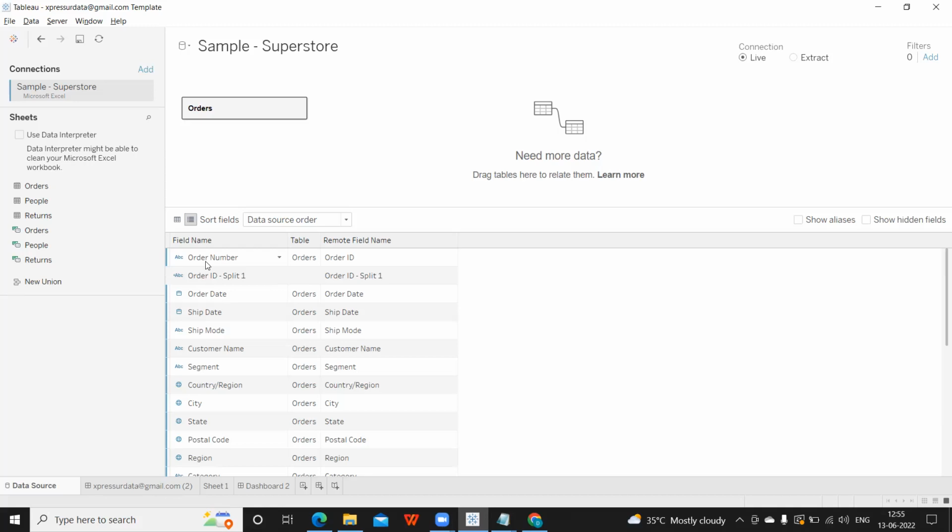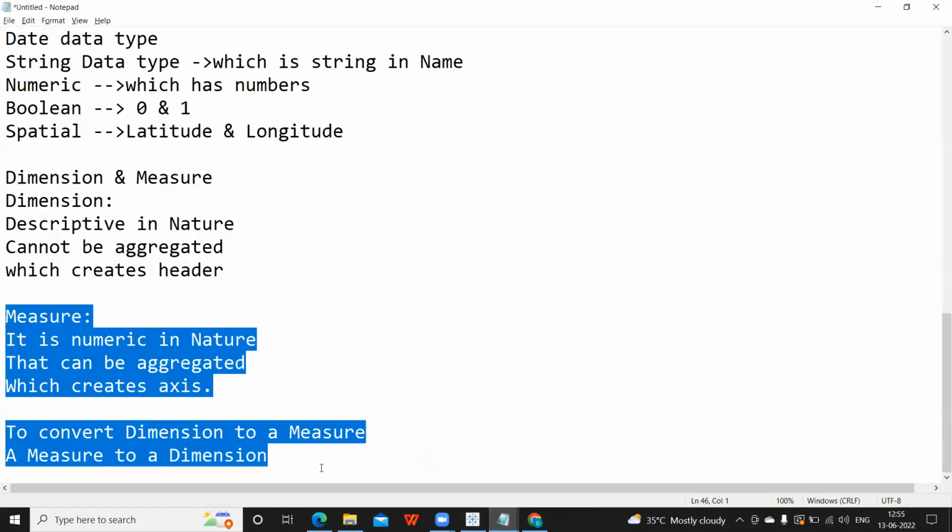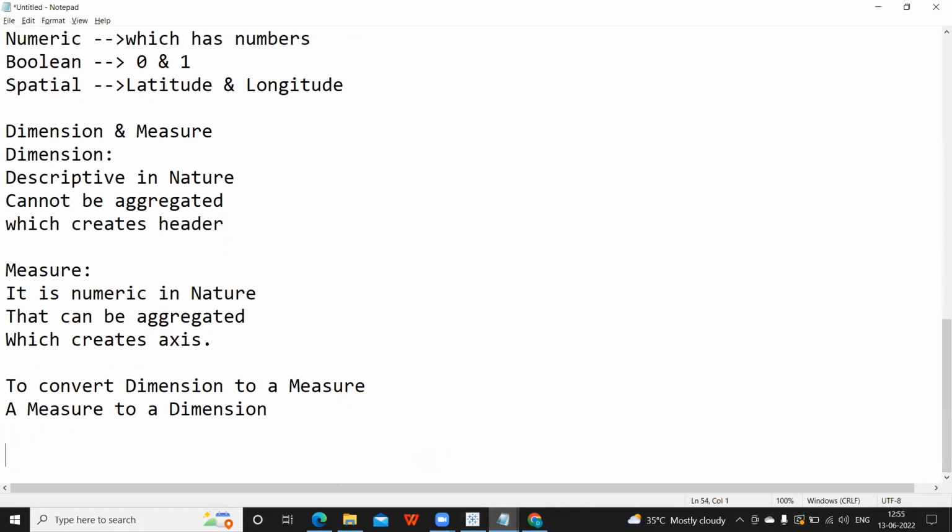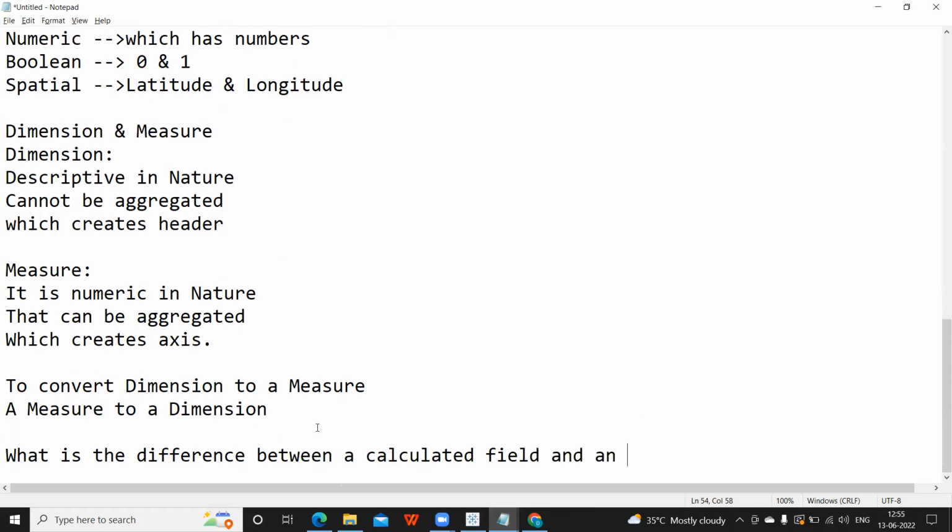Okay, one important thing here. Now observe here. One important question could come up in an interview and in the specialist exam as well. How will you identify the difference between a calculated field and an inbuilt field?